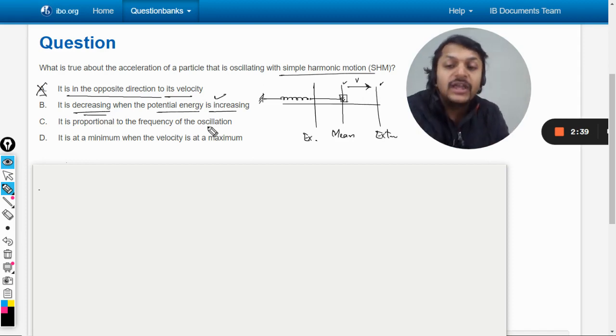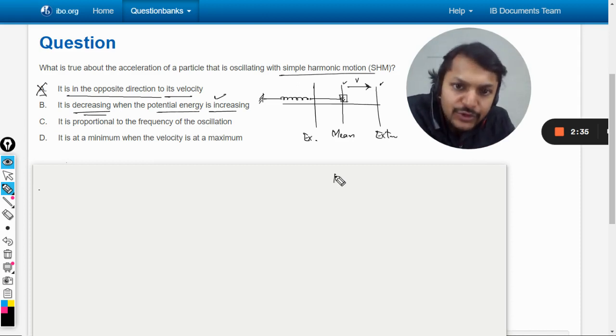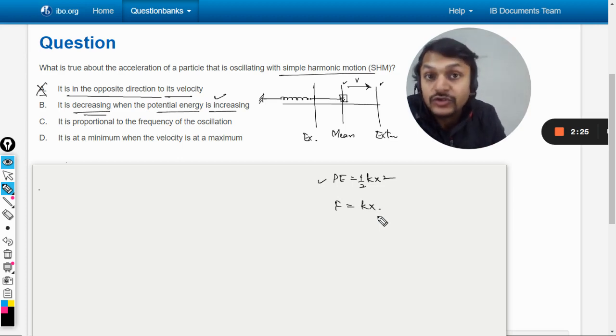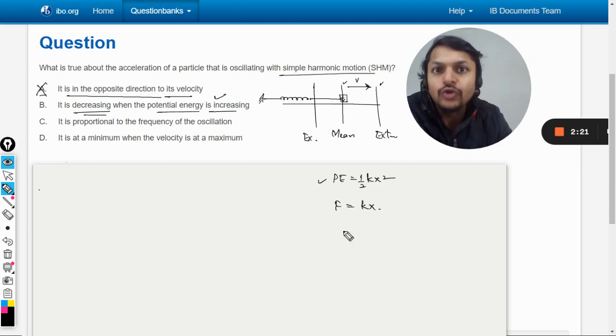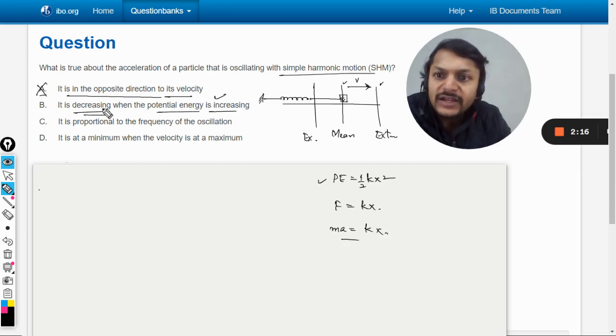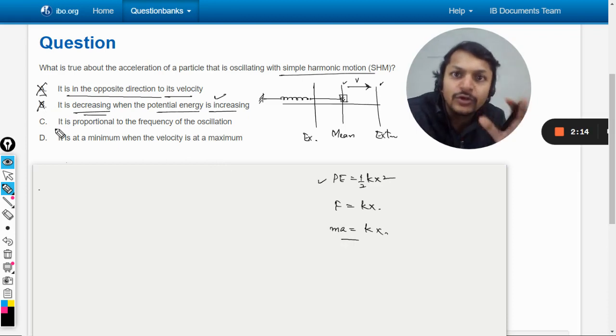No. Because if the potential energy is increasing, it means there is more displacement. Potential energy is equal to half kx square. If this is increasing, it means x is increasing. And the force is equal to kx, so it is also increasing. So acceleration should also be increasing, since ma is equal to kx. So acceleration will be increasing, and B is also wrong.